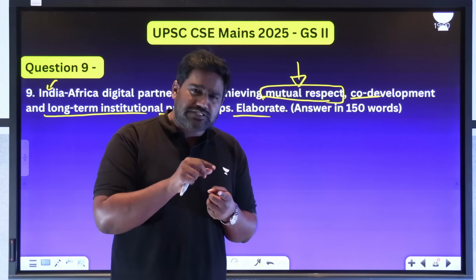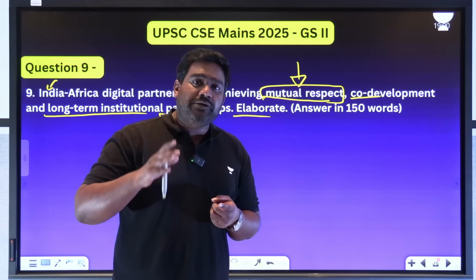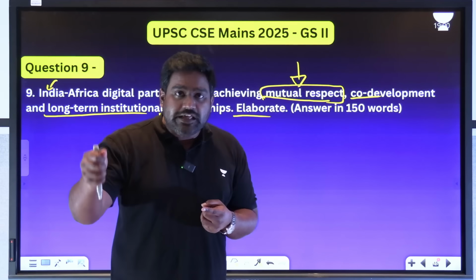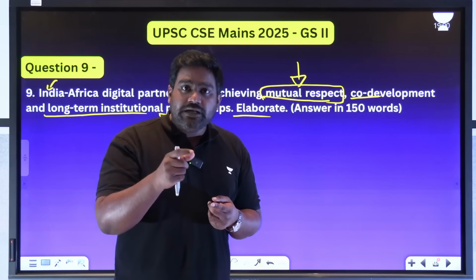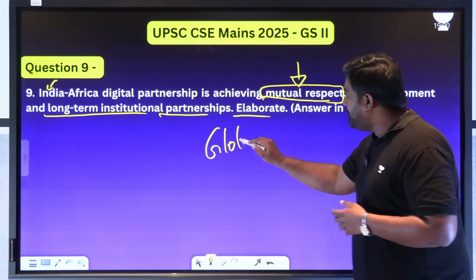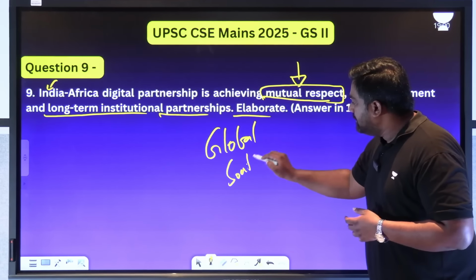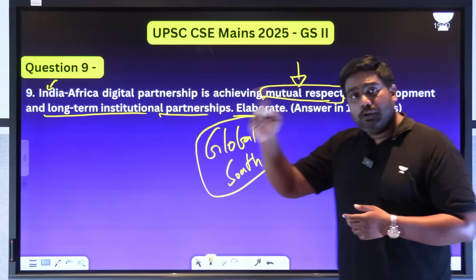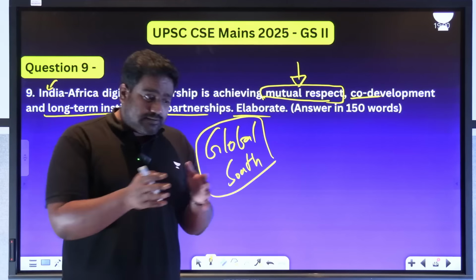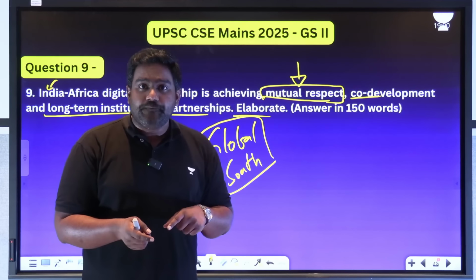Maybe in the introduction, you can give a slight context as well. You can point out how India has stood with African countries post-independence to support their decolonization. You can point out how India has been a leader of the Global South, bringing up issues related to Africa and lending them a voice at global platforms. And you see a reflection of that today as well when it comes to digital partnerships between India and Africa.